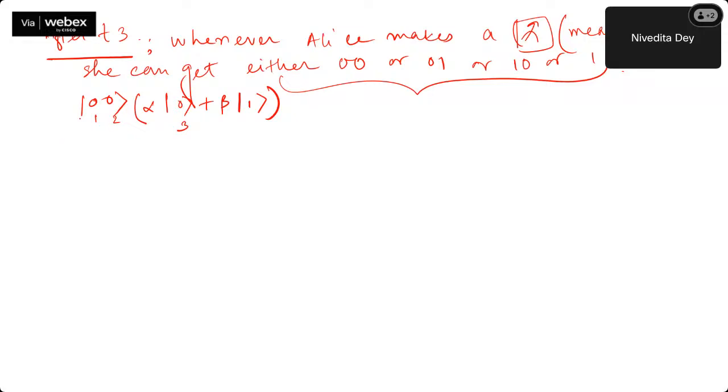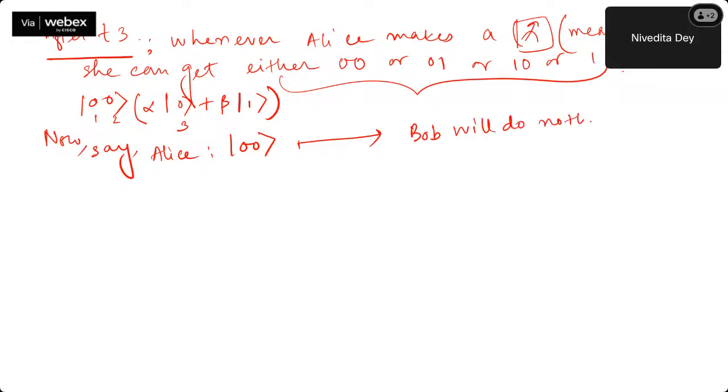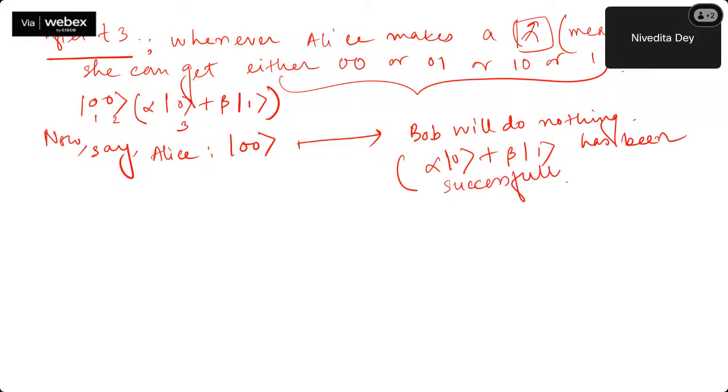So, say Alice has got 0, 0. So Bob will do what? Bob will not do anything. Bob will do nothing, because alpha 0 and beta 1 has been successfully not sent, rather it has been successfully teleported.